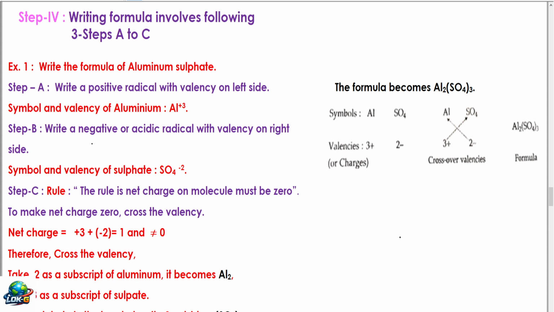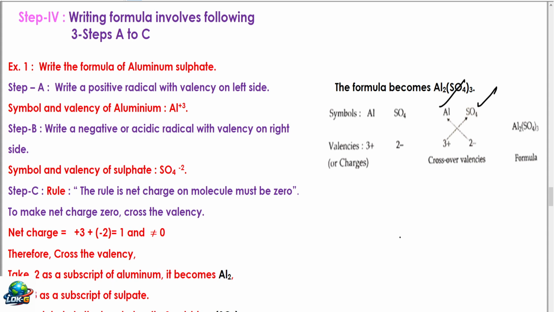Step B: write the negative or acidic radical with valency on the right side. The symbol and valency of sulfate goes on the right side. You can observe aluminum is written on the left side and sulfate is written on the right side, along with the valency. You can write the valency of it also. Okay, continue with step C.